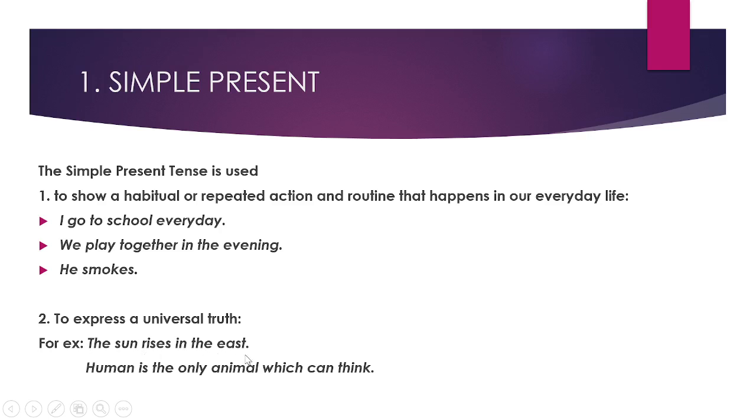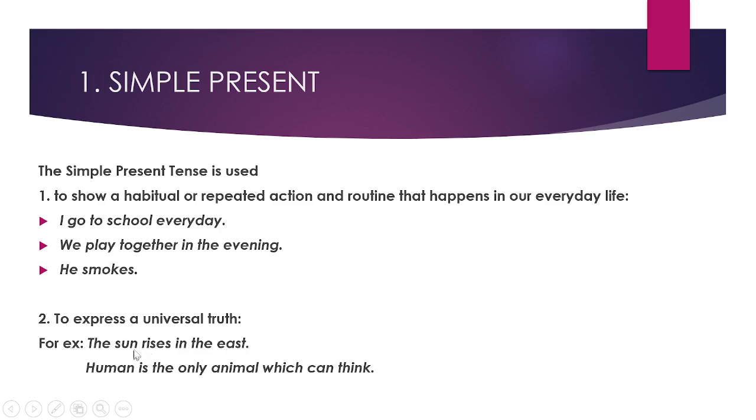If I say the sun rises in the west, will anyone agree with me? No, miss, nobody will agree. They will think that I am mad if I say that. So the sun rises in the east is a universal truth.